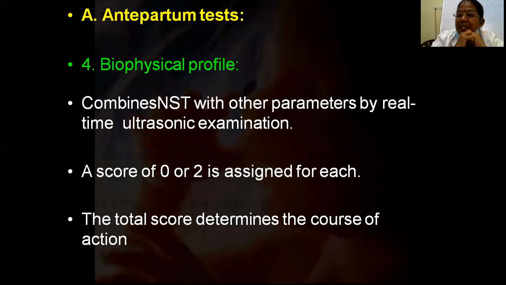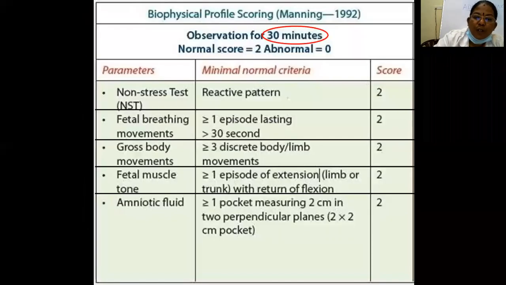So what is this biophysical profile? We are discussing it in the late trimesters. It is an NST combined with other parameters by real-time ultrasound. Manning first described this biophysical profile. There is an original biophysical profile and a modified biophysical profile. There are 5 parameters, and each parameter is given a score of 0 to 2, and the total score determines the course of action.